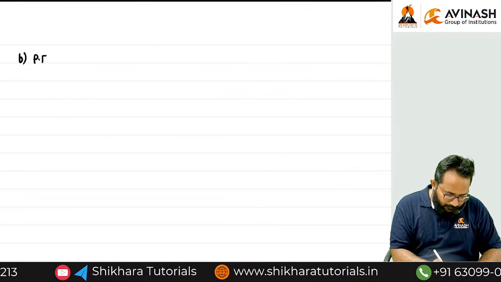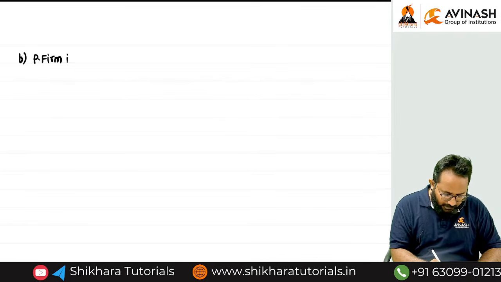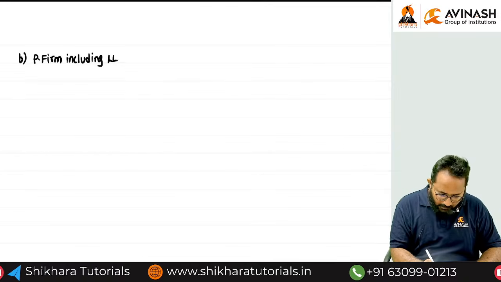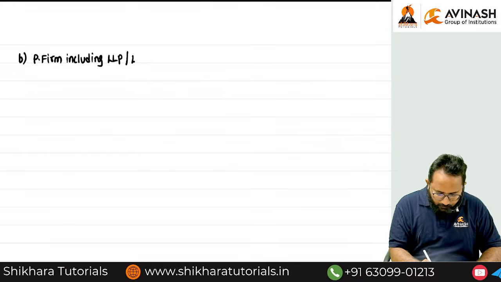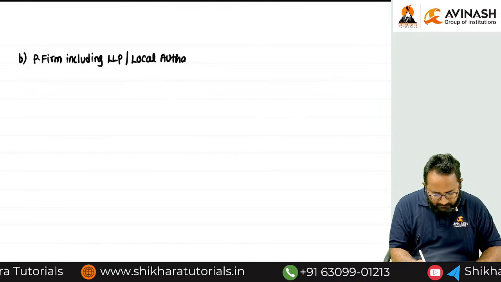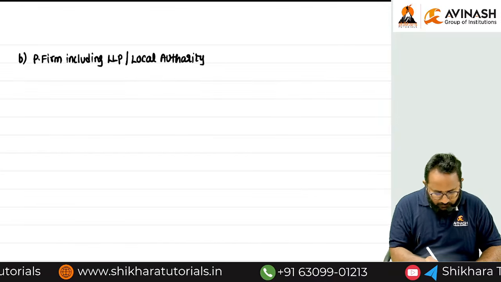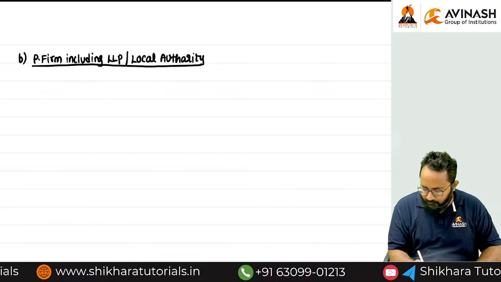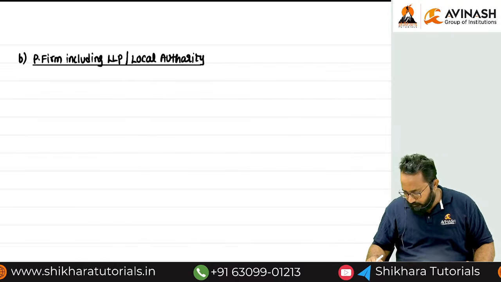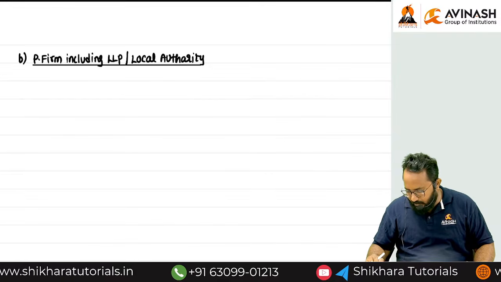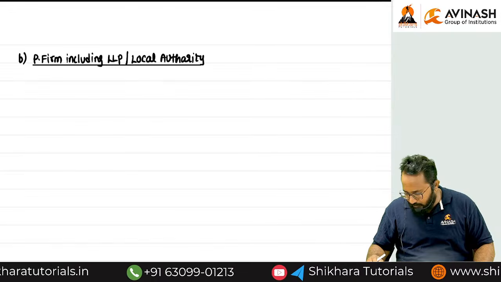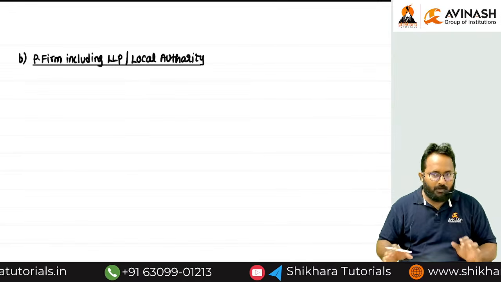Partnership firm, including LLP, or local authority. The same tax rates are there for all, so that's why I will discuss them combined: partnership firm, including LLP, and local authority.